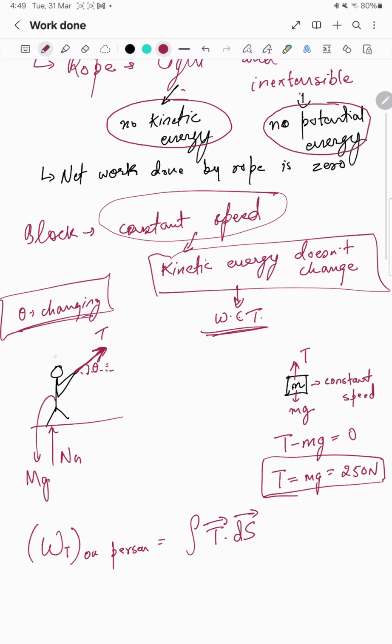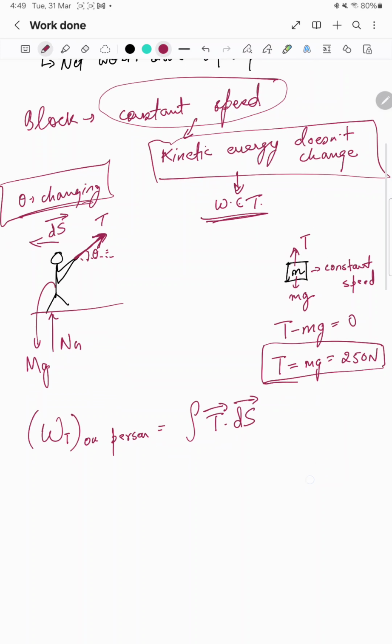The person is moving in this direction, so we consider a small displacement ds, and the tension is acting in this direction. This angle is theta. So what is the angle between the tension and this small displacement? We are taking a small displacement because the angle is changing, and that means the work done for each small displacement can be different.